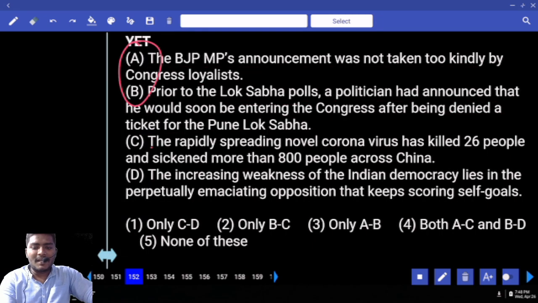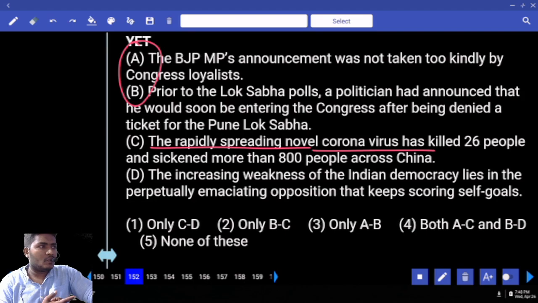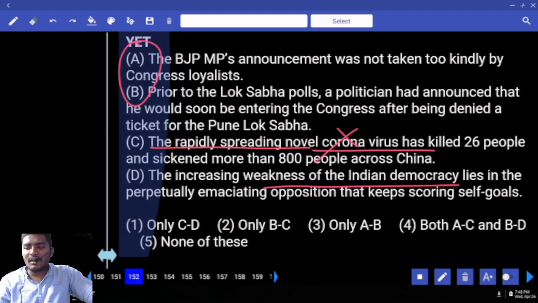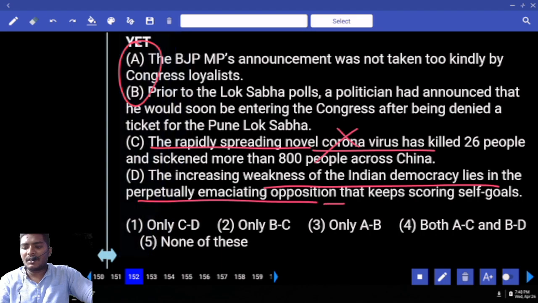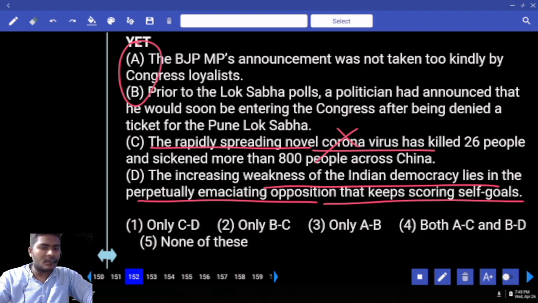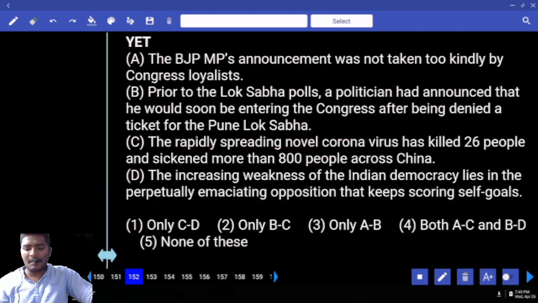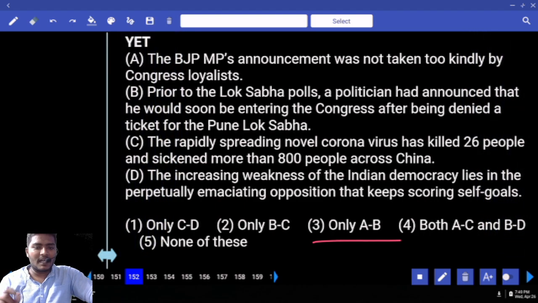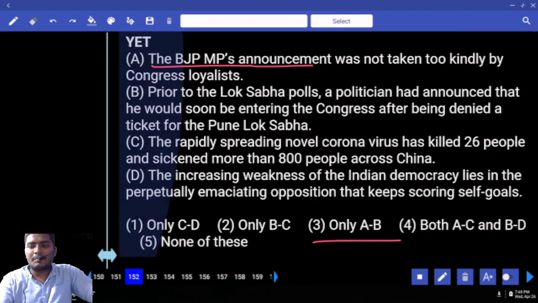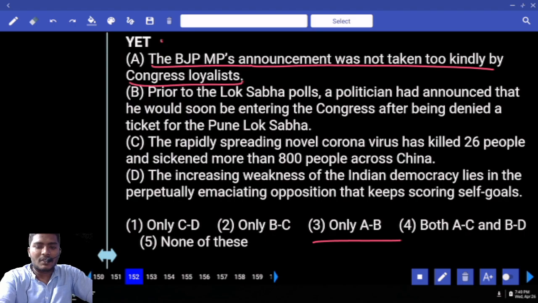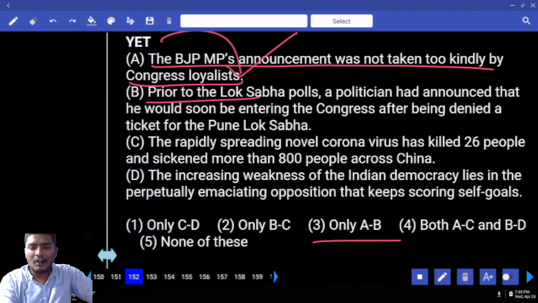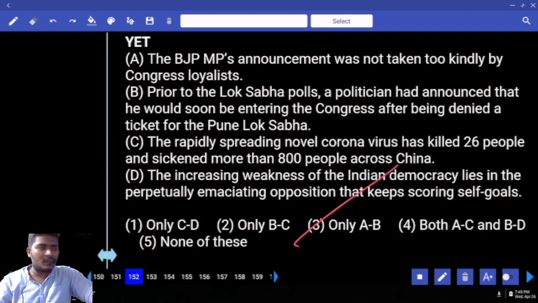Next one. The rapidly spreading novel coronavirus, is it related? No. Eliminate that. Increasing weakness of Indian democracy lies in the perpetual emanating opposition that keeps scoring self-goals. We are speaking about democracy here, the quality of opposition. We can clearly see the situation happening between two parties. So eliminate D, eliminate C. Your answer must be AB. Do you have any AB pairs? 3 is there. Let us check. The BJP MP's announcement was not taken too kindly by the Congress loyalists. Yet prior to the Lok Sabha polls, this politician immediately jumped to Congress. So the answer can be used with the 3 only.